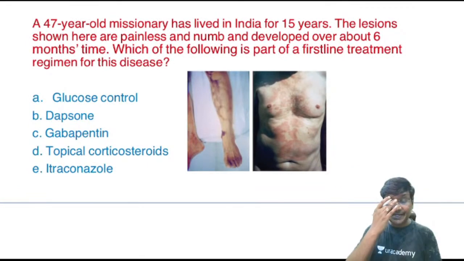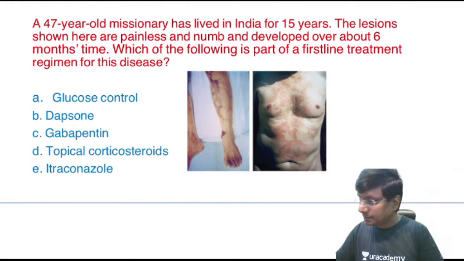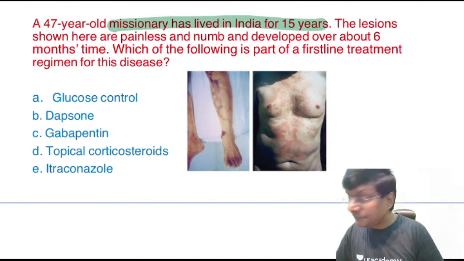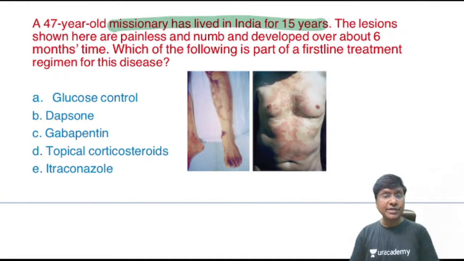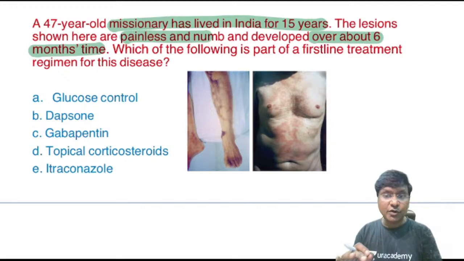A 47-year-old missionary has lived in India for 15 years. The lesions shown here are painless and numb and developed over about 6 months. Which of the following is part of the first line treatment regimen for this patient? Glucose control, dapsone, gabapentin, topical corticosteroids, itraconazole.